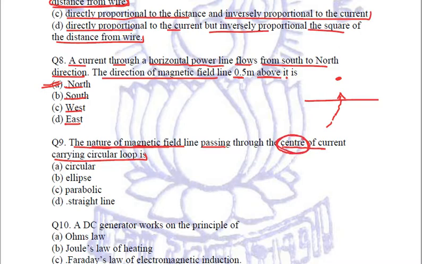Four options are, option A is circular, option B is ellipse, option C is parabolic, and option D is straight line. When we are talking about the center, then the magnetic field line will be a straight line. So option number D is the option we are going to mark.